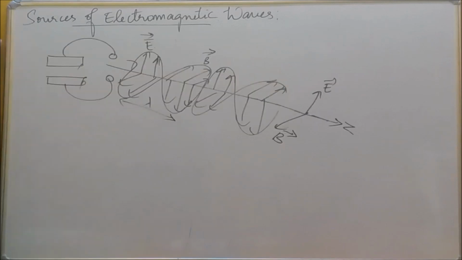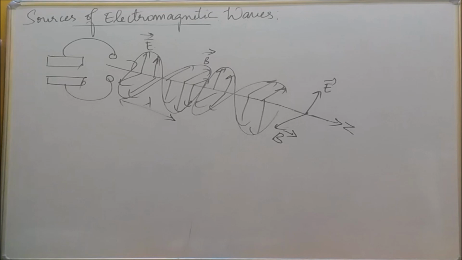How is it? We'll see that. In between these two electrodes, the charged particles can move in the form of a wave. There is an electric field vector in this direction, here that is electric field E vector, and this is magnetic field B vector.